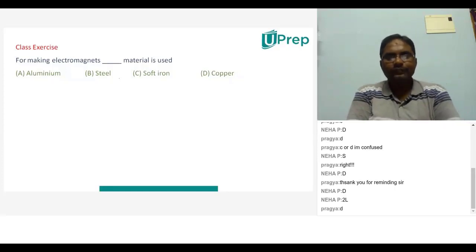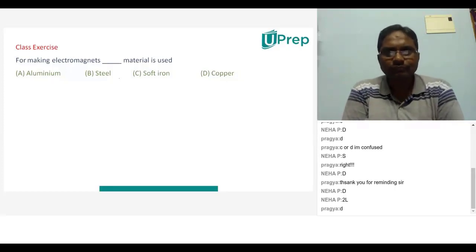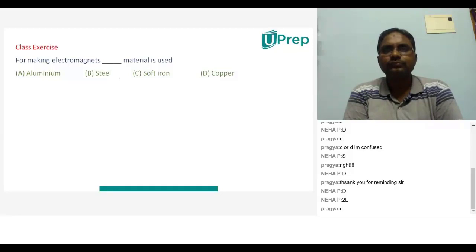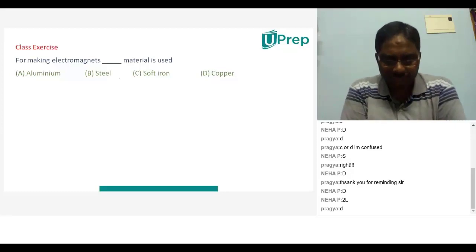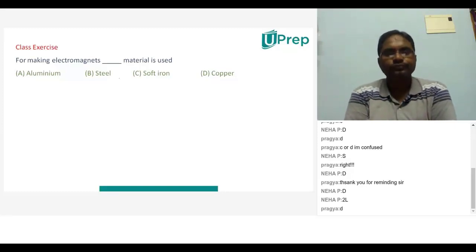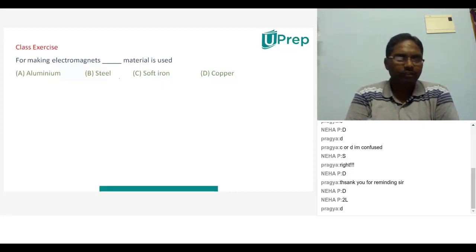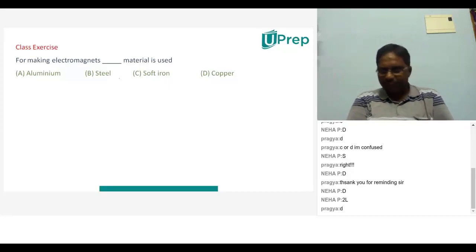I think iron mostly contains more electricity, and we are using electricity to make it a magnet. In iron or any other kind of metal, what mainly happens when electricity passes through is that it will just be a conductor, I think. Okay.